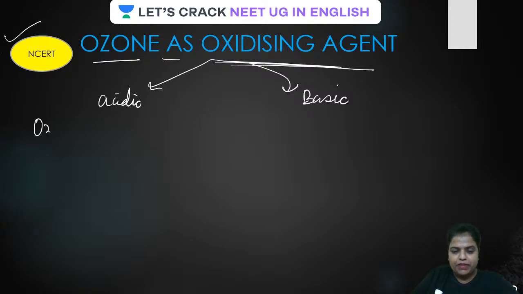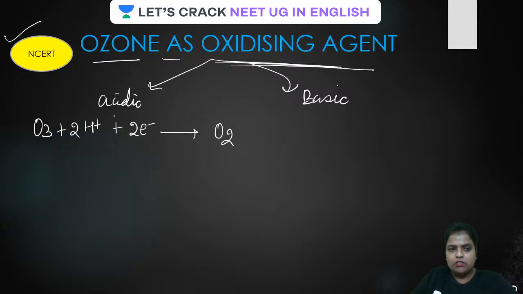In acidic medium, let us see how it reacts. O3 plus 2H plus, because it is acidic medium, gains 2 electrons, and forms what, guys? Because it is acting as oxidizing agent, itself it will reduce to O2, and it will form H2O. Okay, guys, is it clear?